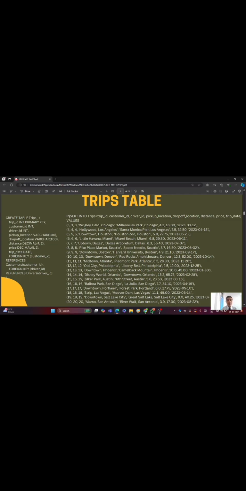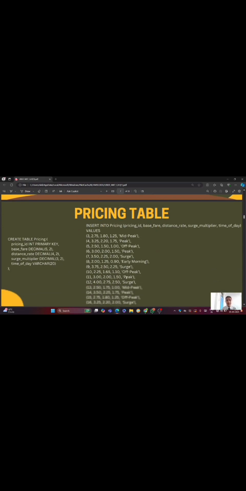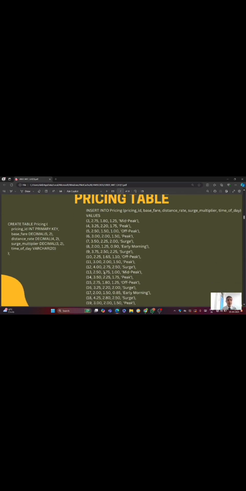Then we have to insert the different information of the trips in the table for better clarification. Then we made the pricing table, which has the columns pricing ID, base fare, distance rate, surge multiplier, and time of day. Pricing ID is the primary key, a unique identifier of every price.